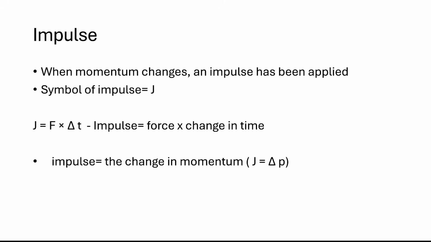So we have J equals F times delta t. Delta just means change in. Another really important point is that impulse is the change in momentum. So J equals delta p, where p is momentum. This can be mv minus mu, where v is the final velocity and u is the initial velocity. So we can write this as J equals delta p again.